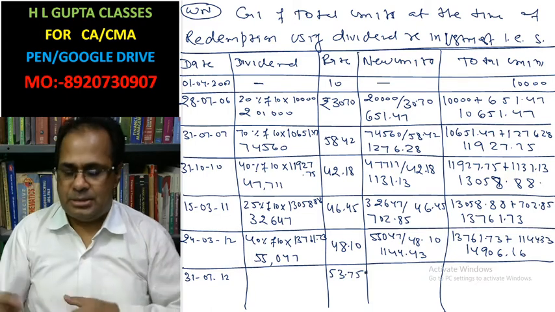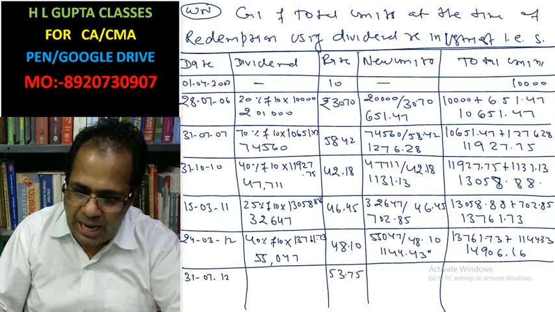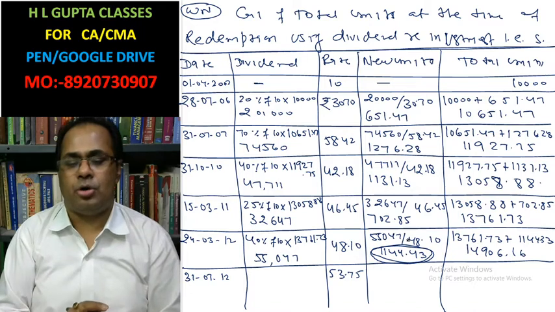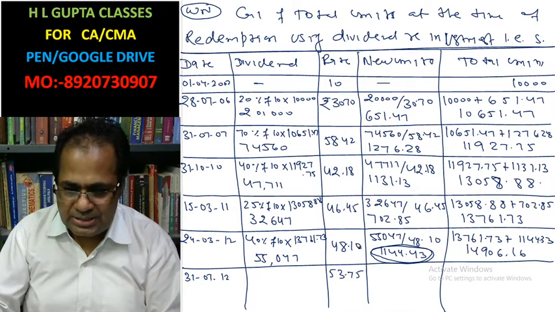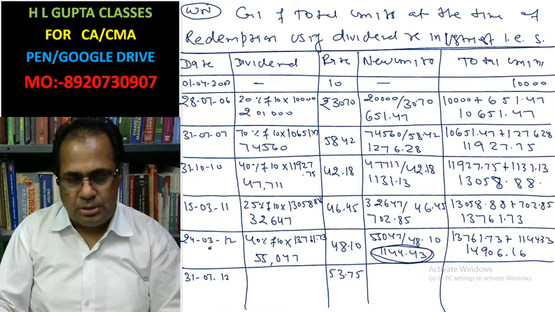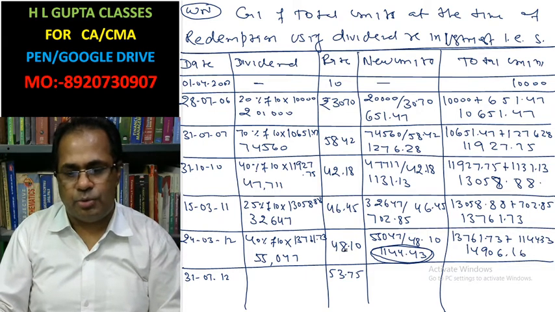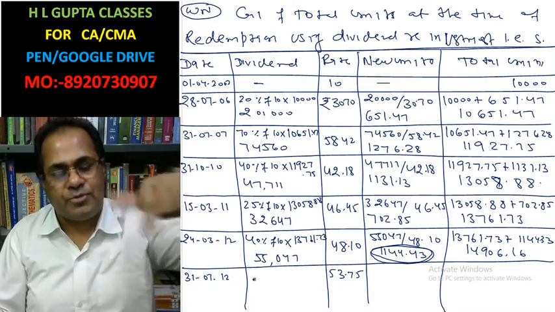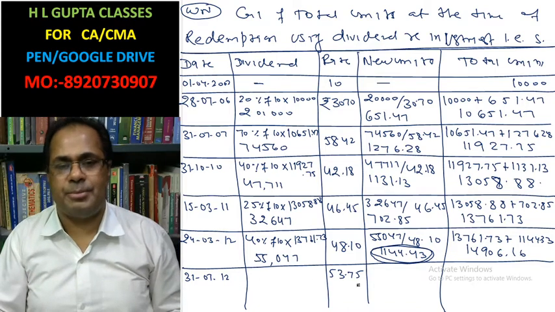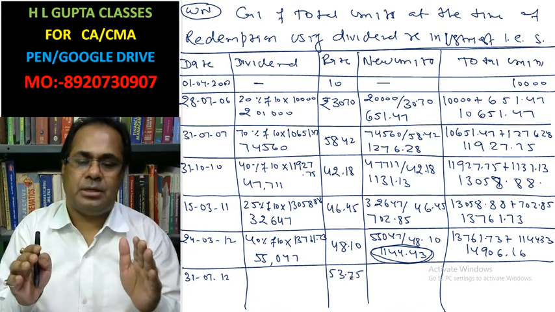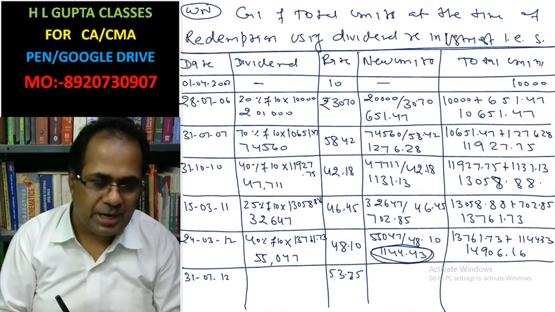In this case, these units have short-term capital gain, because these 1144.43 units are purchased in the twelfth year, third month at the rate of 48.10, and the same units are sold after 4 months at the rate of 53.75. That's why short-term capital gain is applied.